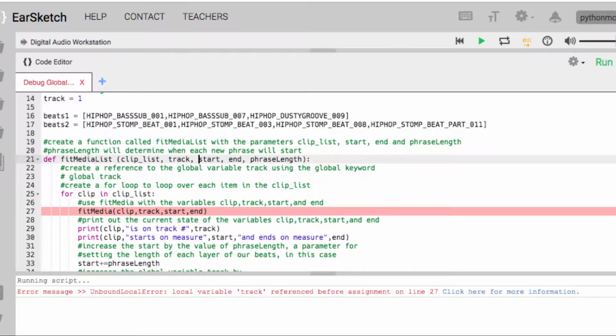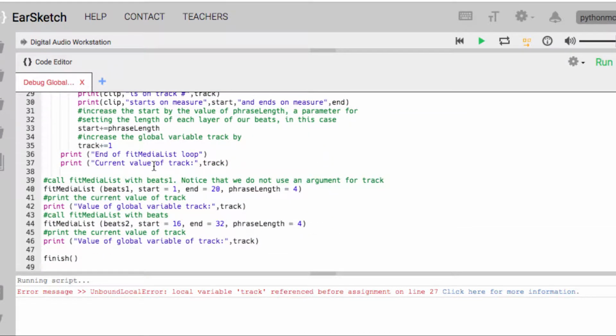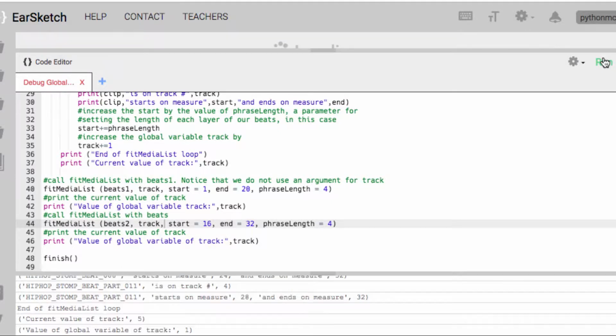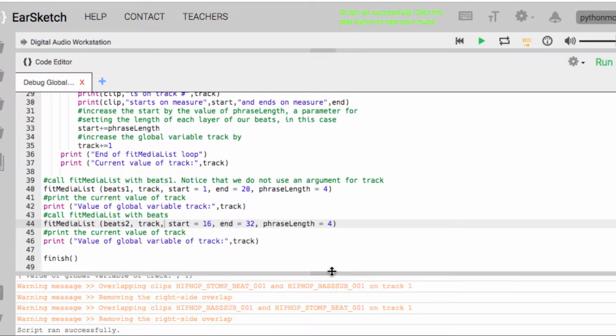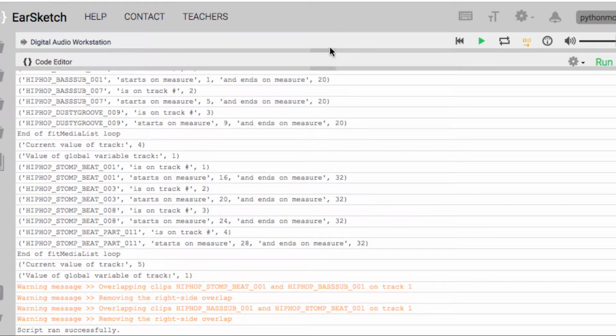So let's say we pass track as an argument. So we set this up as we define it as a parameter, and then when we call it, we pass it as an argument. So it passes the value 1. The problem is when I run that function the second time, you haven't updated the value of track, so it tries to drop in the second set of tracks starting at 1. So you get that orange error down the bottom, the overlapping clips error that we've seen a million times before.